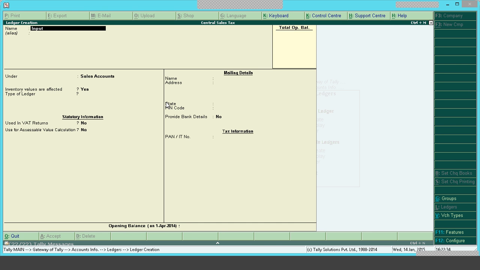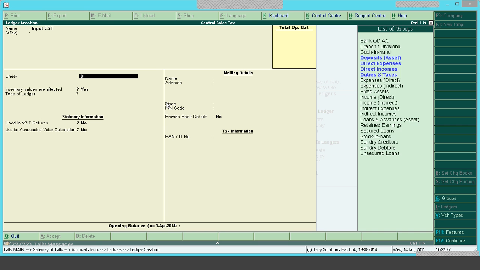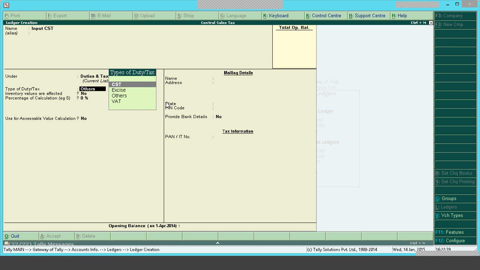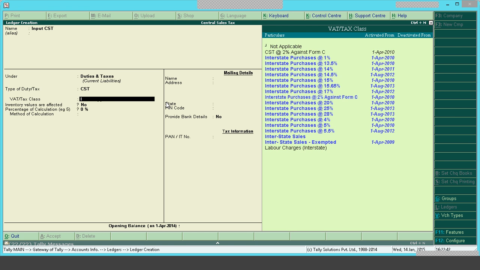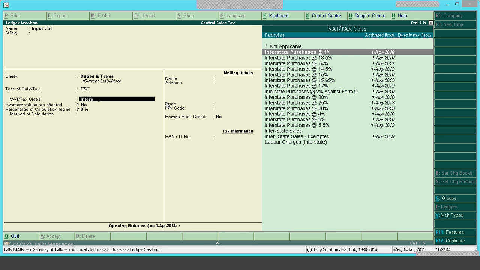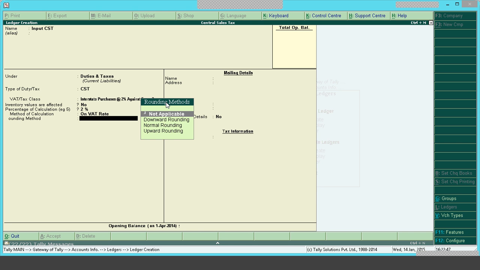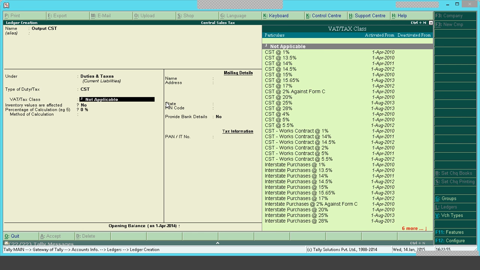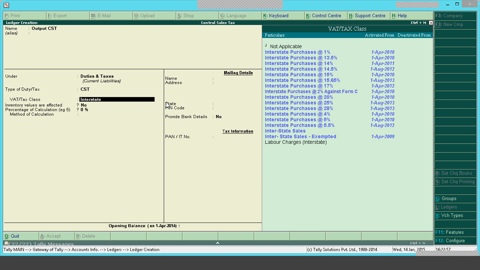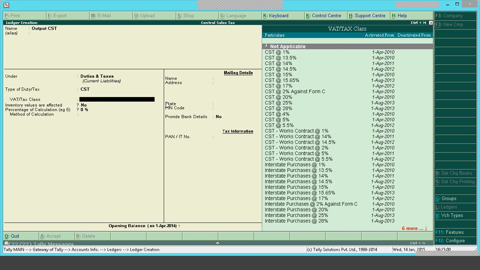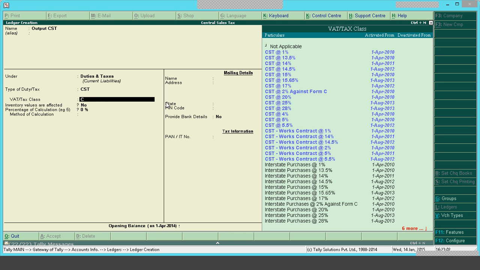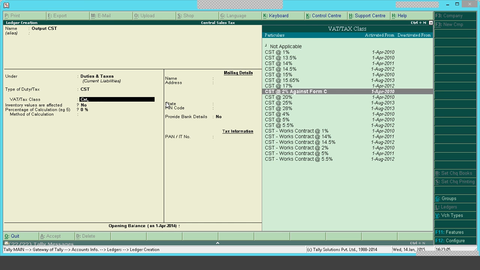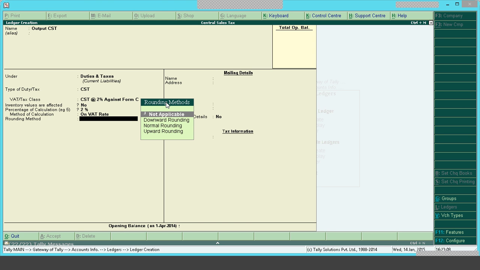So the input CST under duties and taxes, type of duty taxes CST, and VAT tax classes, interstate purchases 2% against form C. Next I will create output CST under duties and taxes, CST, interstate, it is output CST 2% against form C. So input CST is for purchases and output CST is for sales.